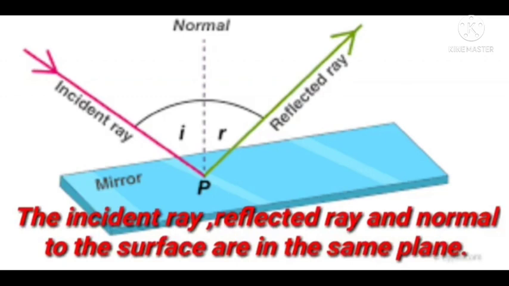We can see incident ray, reflected ray and normal. I is the angle of incidence, R is the angle of reflection, P is the point of meeting. At this point P, the incident ray, reflected ray and the normal to the surface are in the same plane. This is a very important point for the law of reflection.